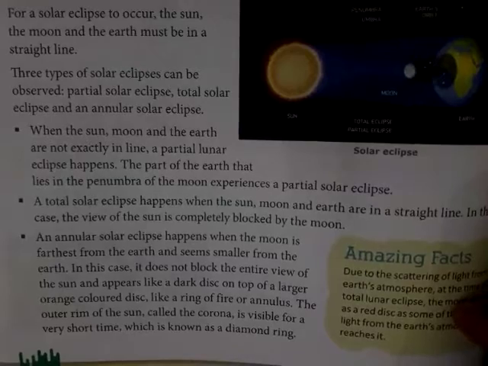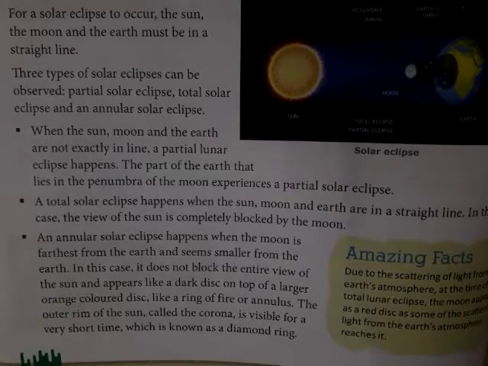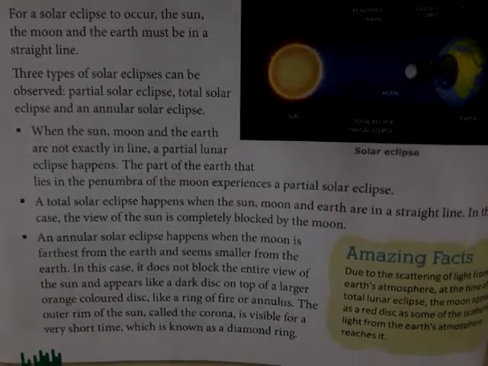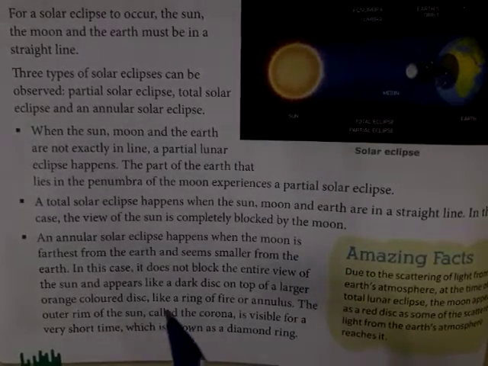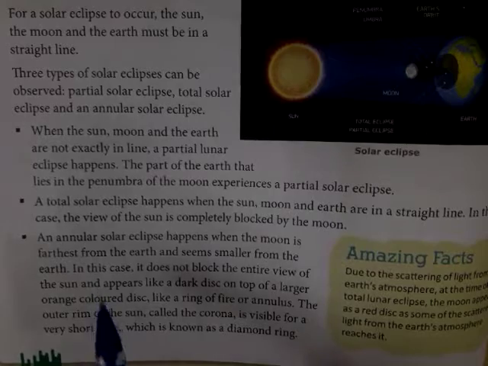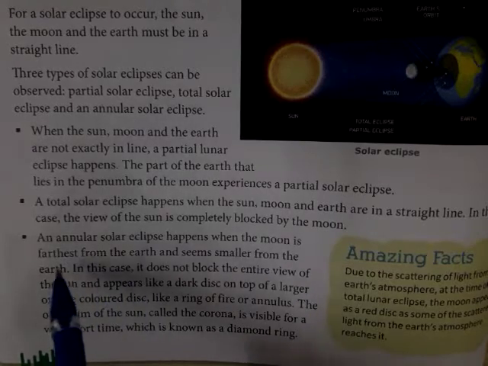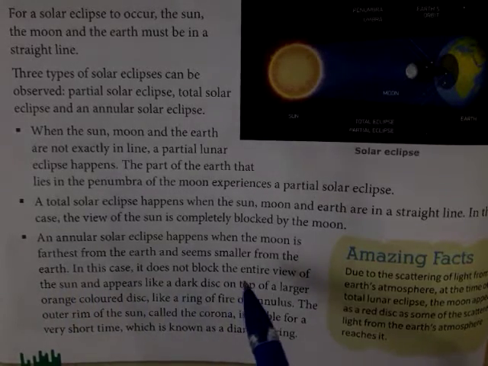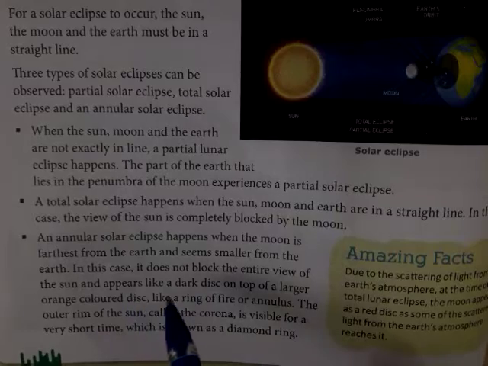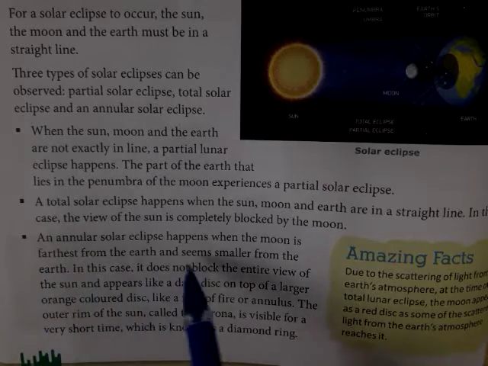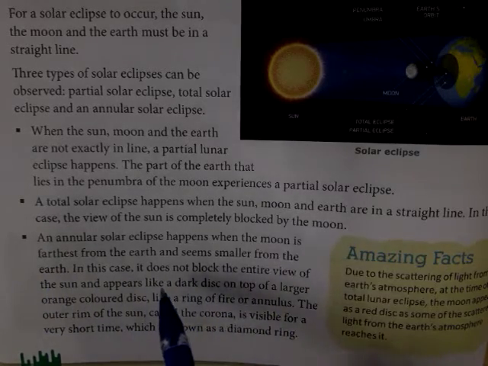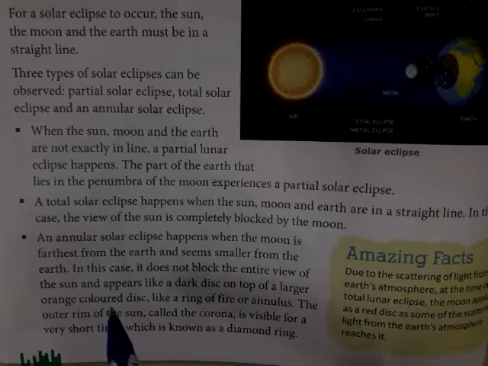A total solar eclipse happens when sun, moon and earth are exactly in the same line completely. So this is a total solar eclipse. And one condition, the last one, is the annular solar eclipse. An annular solar eclipse happens when the moon is farthest from the earth and seems smaller from the earth.